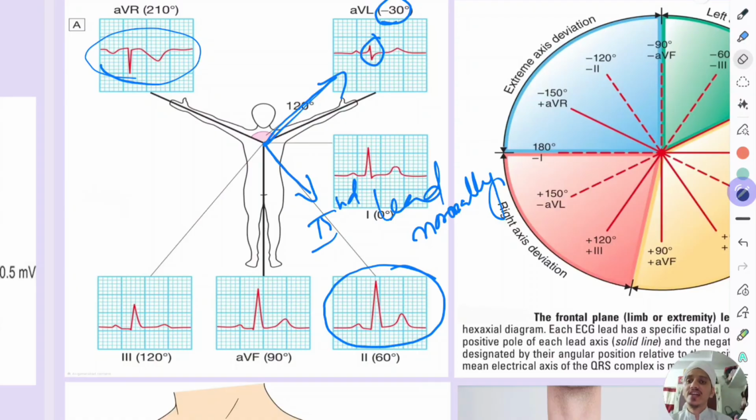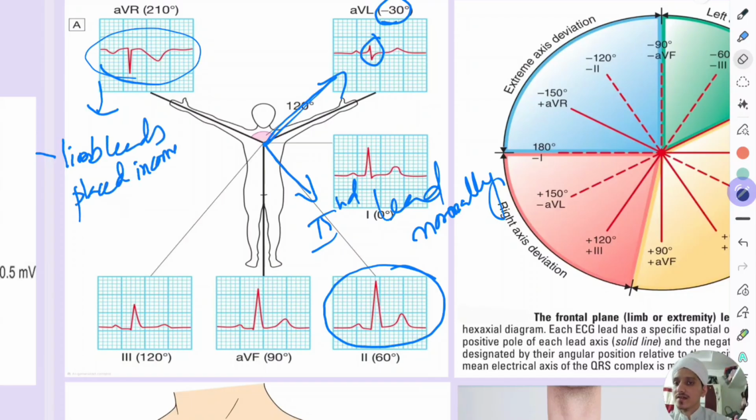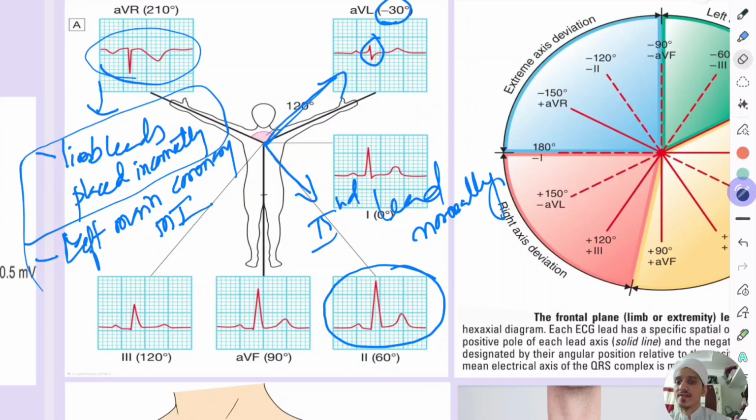Remember this point: if AVR is positive, then either the limb leads are placed incorrectly, or there is left main coronary MI. Okay, either of these two will be there. So if this is positive, the most common possibility is the limb leads are not placed correctly, and if they are placed correctly, then positive means left main coronary trunk blockage and a major MI is there.